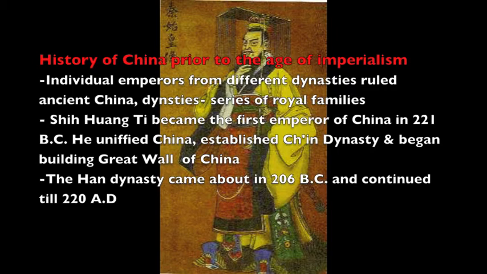Individual emperors from different dynasties ruled ancient China. A dynasty was a series of royal families. Shi Huangdi became the first emperor of China in 221 BC. He unified China, established the Qin dynasty, and began building the Great Wall of China. The Han dynasty came about in 206 BC and continued till 220 AD.